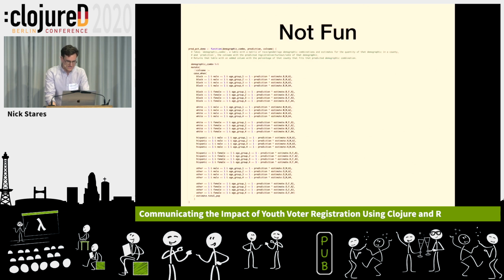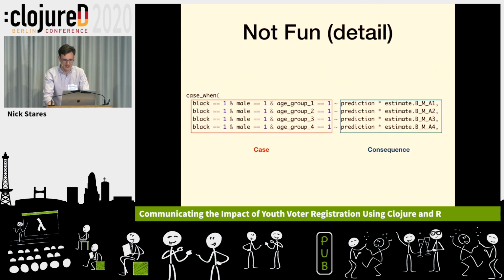So this is just zoomed out, the way that you might typically approach this in R, and this is not fun. You could look at this, and maybe it looks a little smelly to you. It's not DRY, and you might imagine that it's not very flexible, and it's definitely not fun to write.